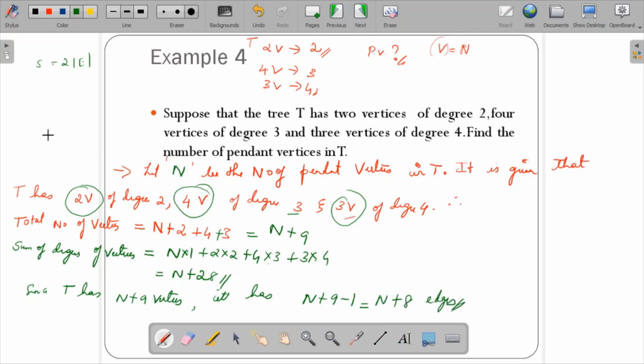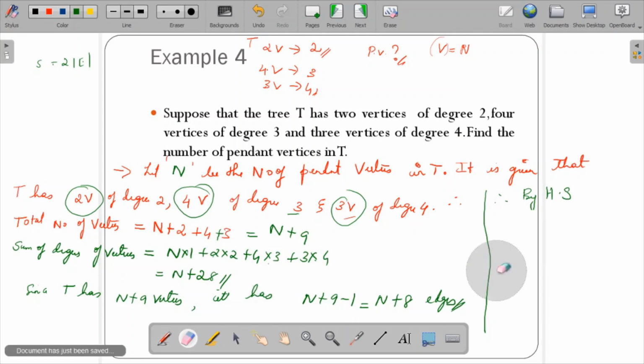Okay, now apply the handshaking property. Therefore, by handshaking property, the sum of the degrees is equal to twice the number of edges. So what is the sum of the degrees? n plus 28, that is equal to twice the number of edges, that is n plus 8.